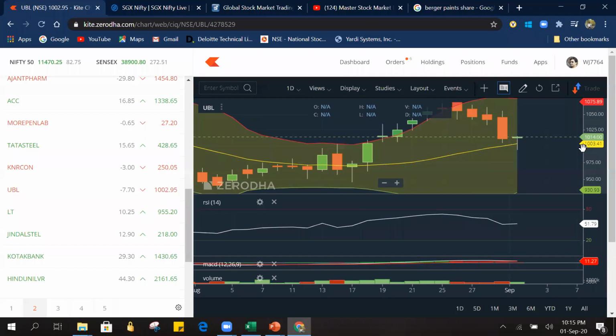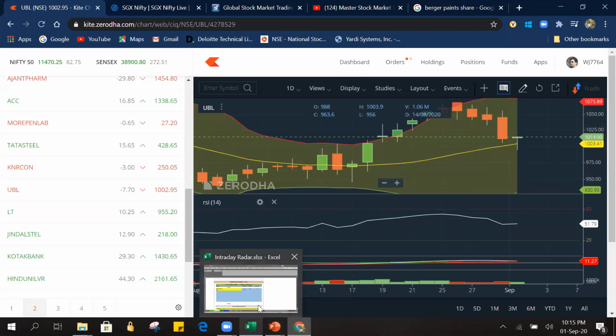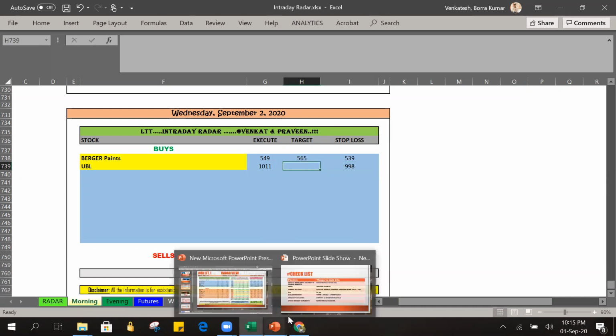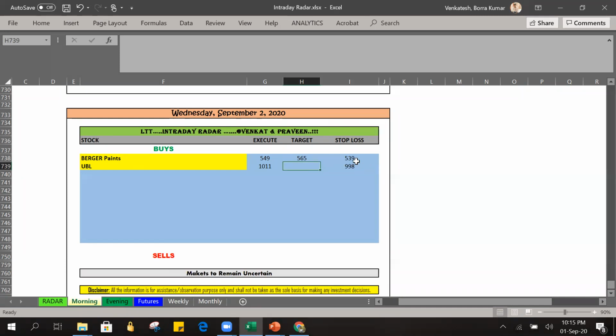We can take this yellow line price as a stop loss. Since this is also one of the volatile stocks, I will plan 998. I will give the stop loss as 998 instead of 1003 rupees, which is the yellow line, because sometimes it may come to the rounding figure of 1000 and then start moving up.